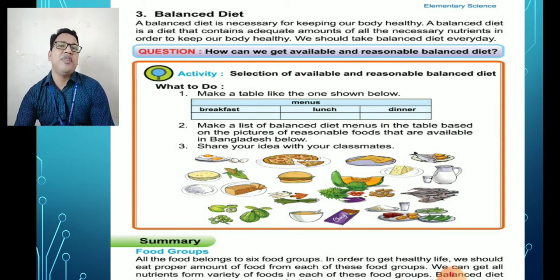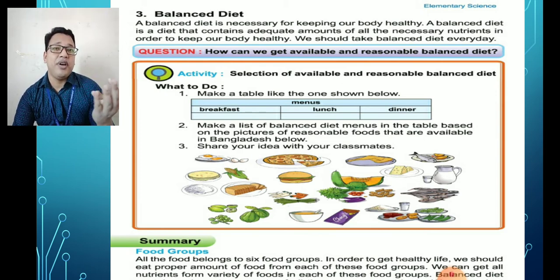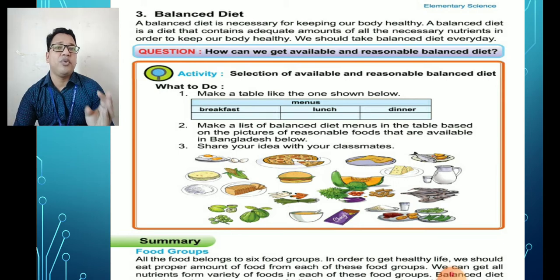Every nutrient we should get. We should take carbohydrate types of food, we should get protein types of food, vitamin types of food, and mineral types of food. Then it will be a balanced diet, in sufficient amount.